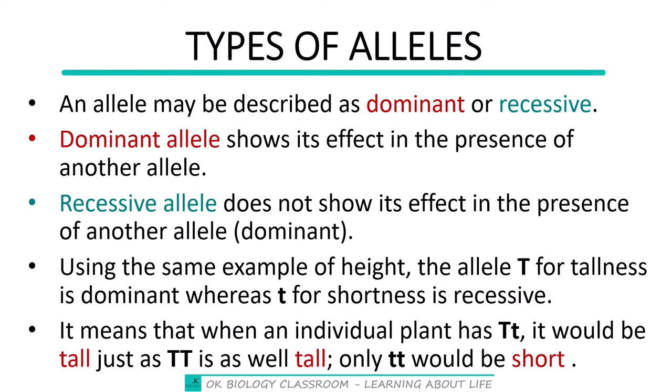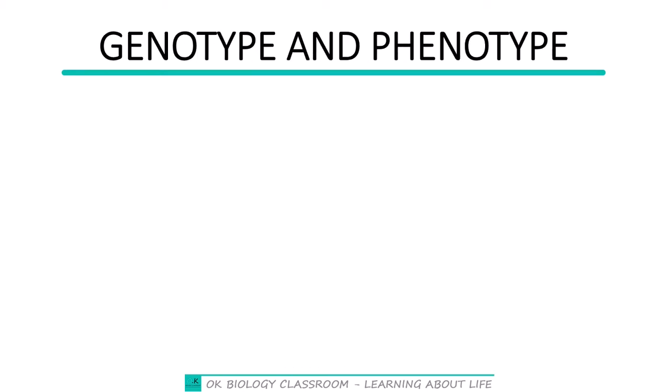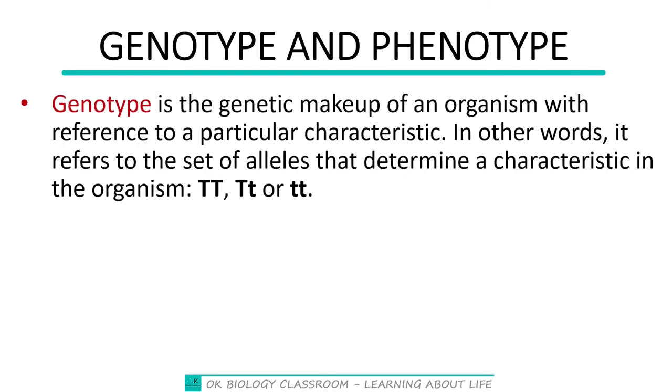Knowing that alleles are of different types, it now introduces the concept of genotype and phenotype. Genotype is the genetic makeup of an organism with reference to a particular characteristic. Right, so in other words, we would say that it is a set of alleles that determine a characteristic in an organism.